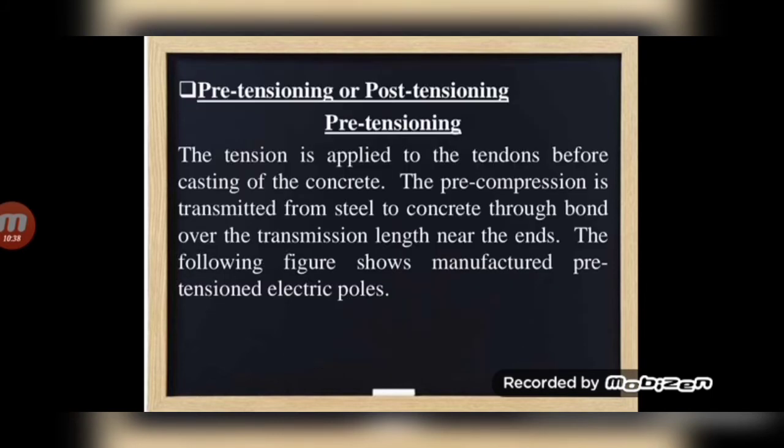Next classification is pre-tensioning or post-tensioning. This is the most important classification. So see what is pre-tensioning. The tension is applied to the tendons before casting of the concrete. The pre-compression is transmitted from steel to concrete through bond over the transmission length near the ends. The following figure shows the manufactured pre-tensioned electrical poles. So we will see the figure later. First I will explain.